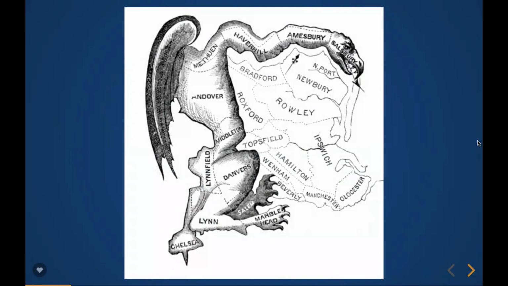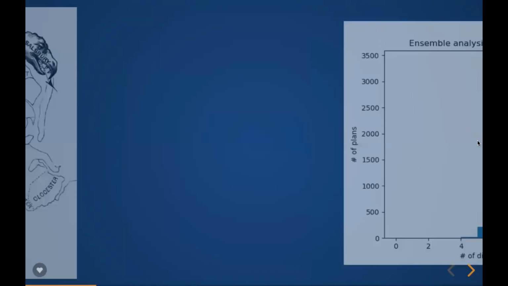In American politics, the way district lines are drawn have a profound effect on voter representation. Gerrymandering is the practice of carefully constructing district lines to favor the voices of some voters over others. We have developed algorithms to flag potentially gerrymandered districting plans via ensemble analysis.